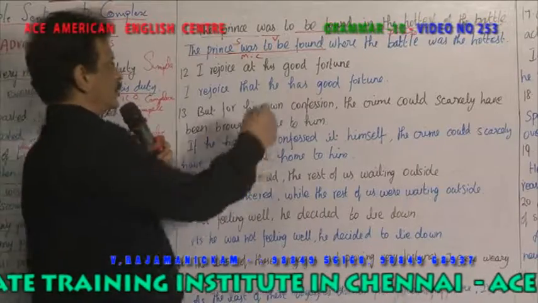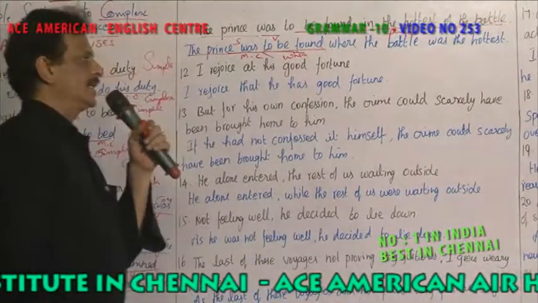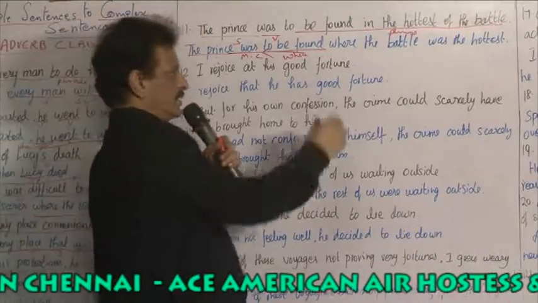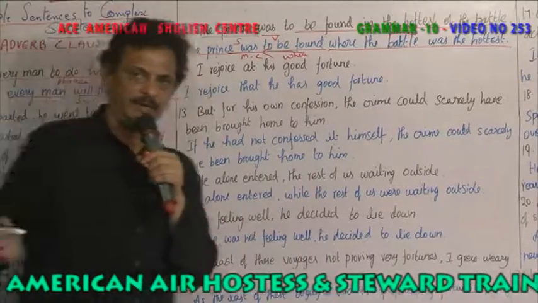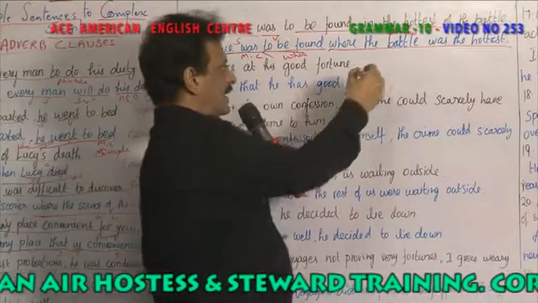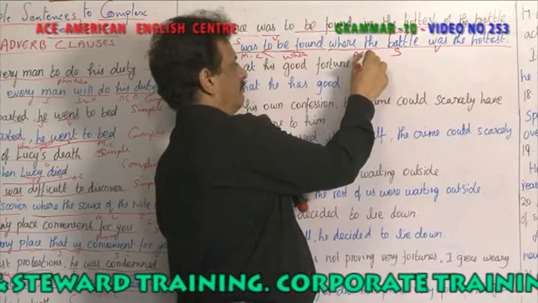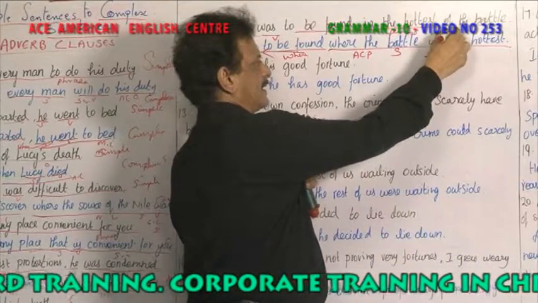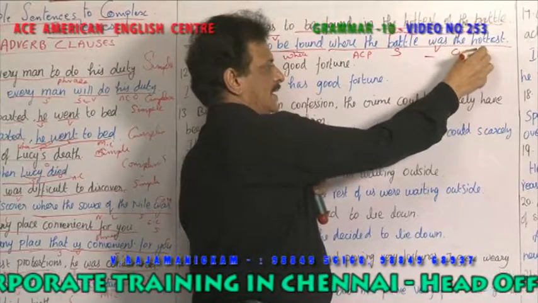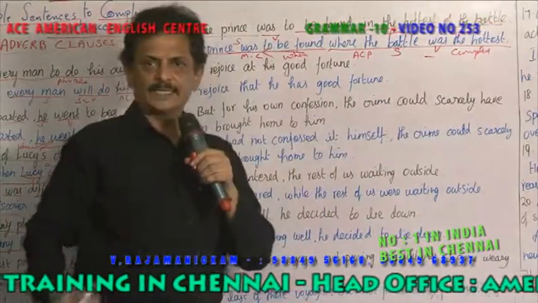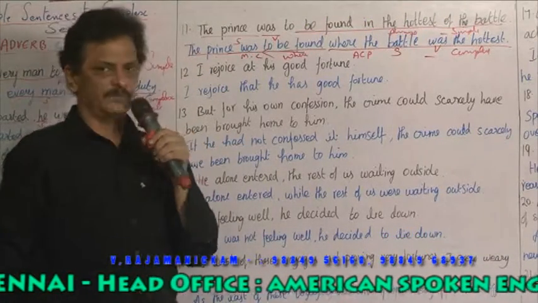So the prince was to be found where? You ask a question: where was the prince to be found? And the answer you get is, where the battle was the hottest. Where the battle was the hottest means what? Where the fight is going on heavily. Here, the battle is the subject, was is the verb. So this is an adverb clause of place. So one is a simple sentence and this is a complex sentence, because one sentence depends upon the other sentence. Which sentence depends upon the other? The first sentence depends upon the other sentence.